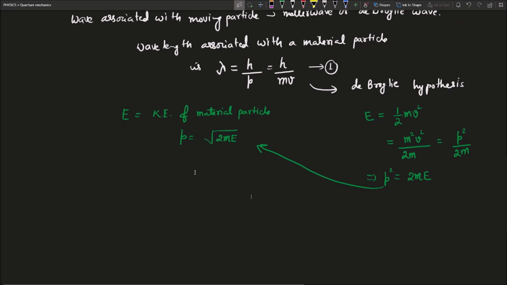Therefore, from equation 1, lambda is equal to h by p, or in place of p we can write root 2mE, so lambda equals h divided by root over 2mE. This is equation number 2.